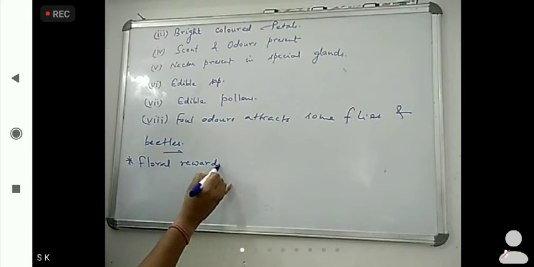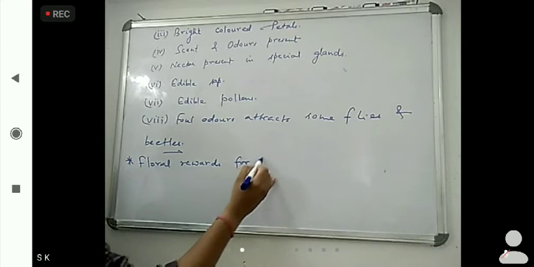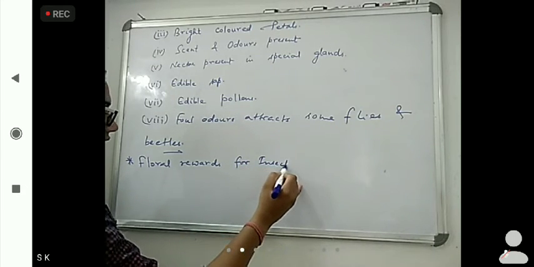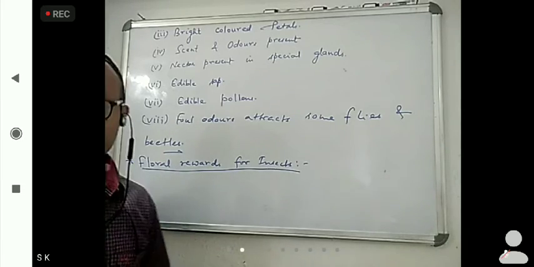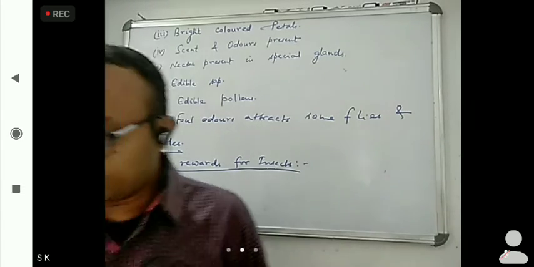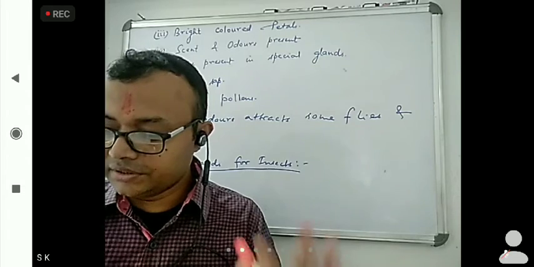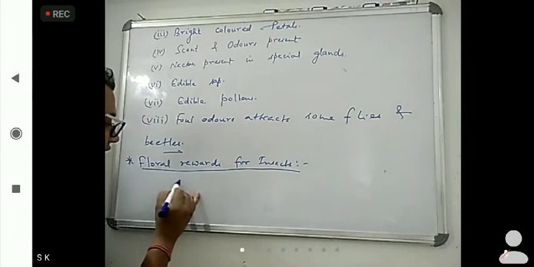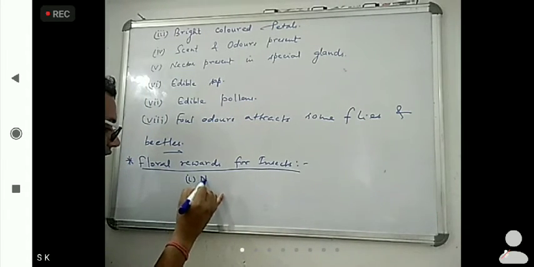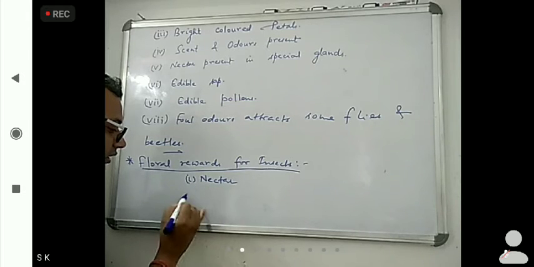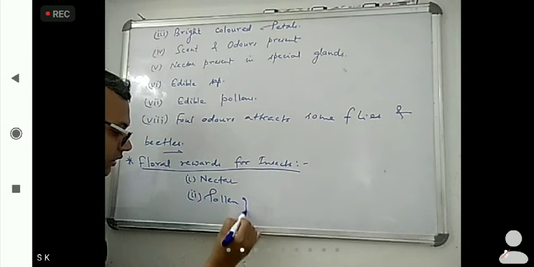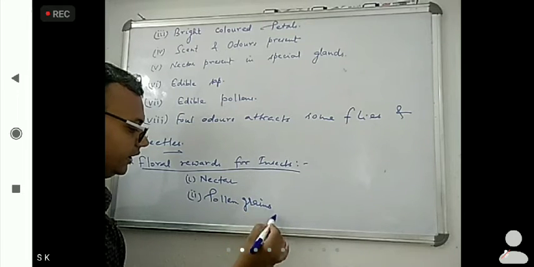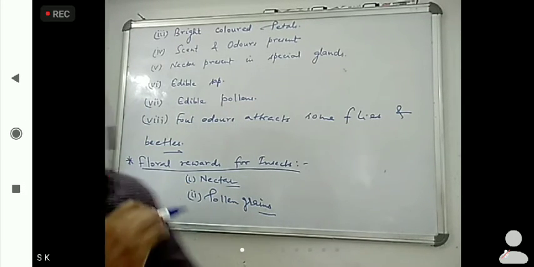Nectar and pollen grains. First is nectar, next is pollen grains. Okay, so these are floral rewards.